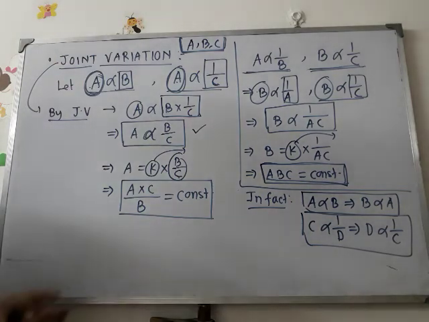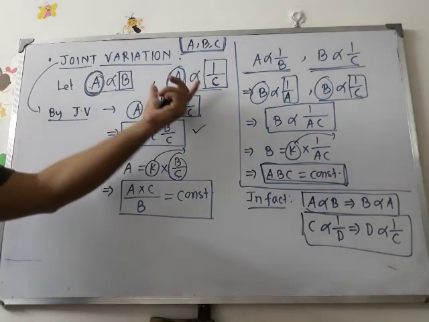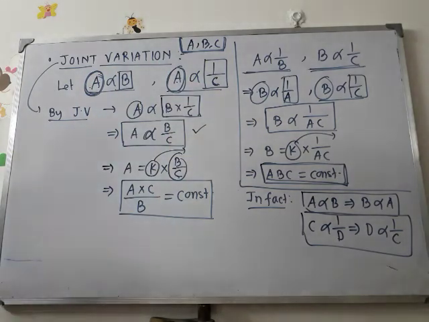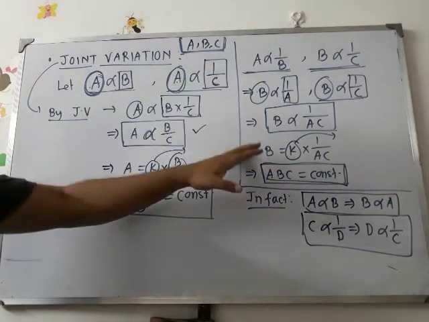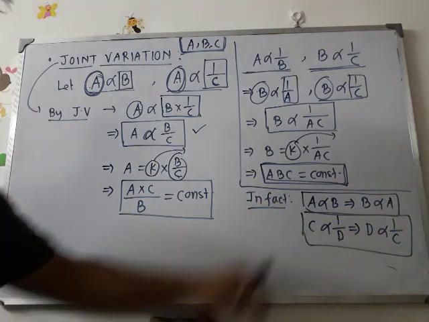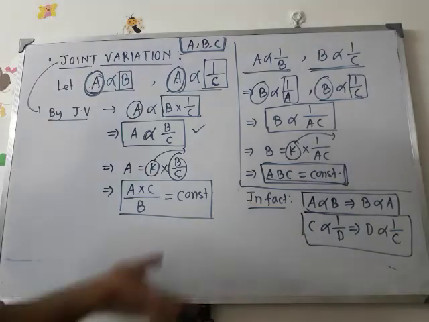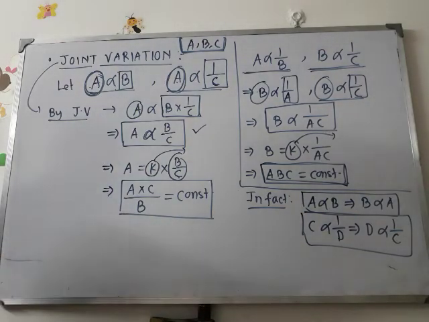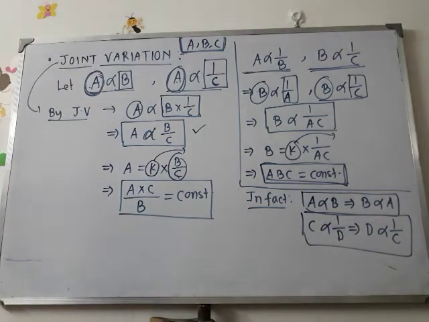In the joint variation, you can find 3 or more quantities. Now we have to take the relation between two quantities at a time. That is A and B, or B and C, or A and C, and then we can combine the relations. We can combine the variations by joint variation, like this. This is the process, and these two things should be remembered. A and B, if related with direct proportion, then B and A are related with direct proportion, vice versa. C and D, both are in joint variation.